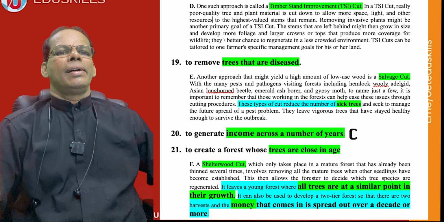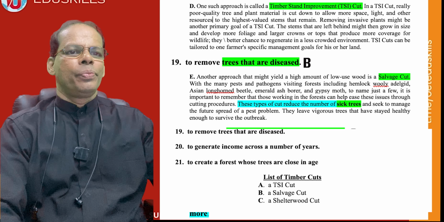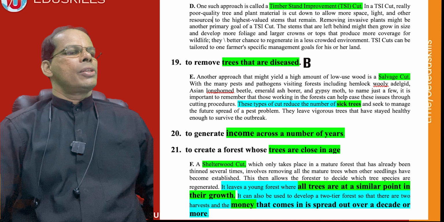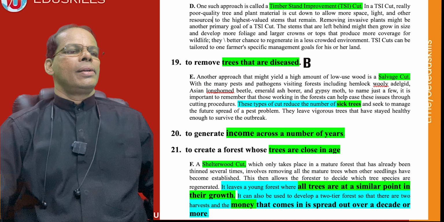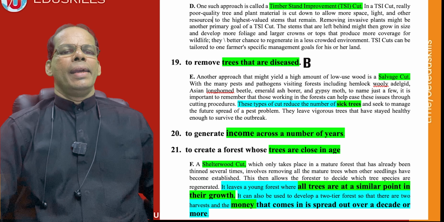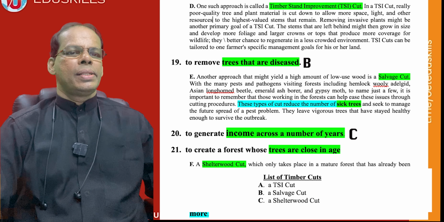So the option is salvage cut, that is B. Coming to shelterwood, it leaves a young forest where all trees are at a similar point in their growth, to create a forest whose trees are close in age. Similar point in their growth means trees close in age. So again this is shelterwood cut, which means C.